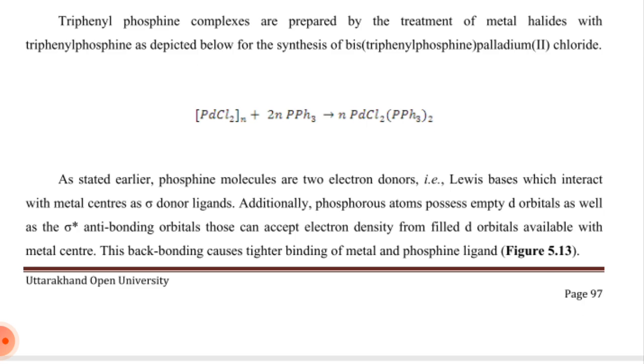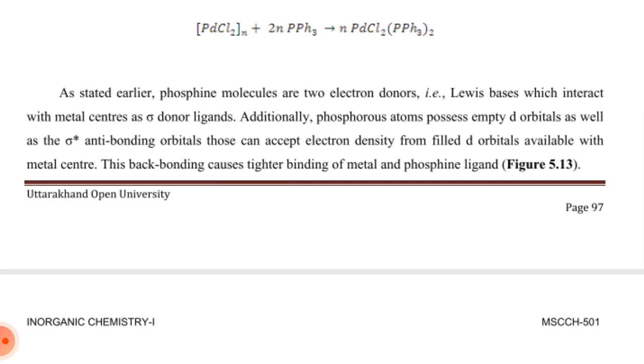PdCl2(PPh3)2. As stated earlier, phosphine molecules are two-electron donors, that is, Lewis bases, which interact with the metal center as sigma donor ligands. Additionally, the phosphorus atom possesses empty d orbitals, or sigma star antibonding orbitals, which can accept electron density from filled d orbitals on the metal center. This back bonding causes tighter binding of the metal and phosphine ligands.